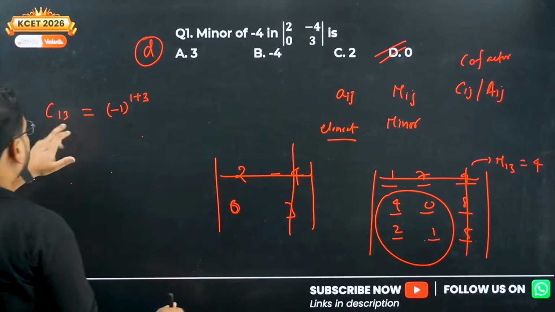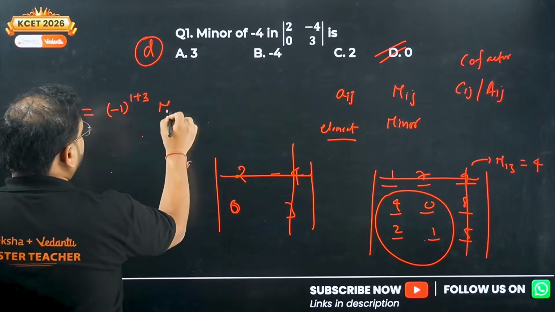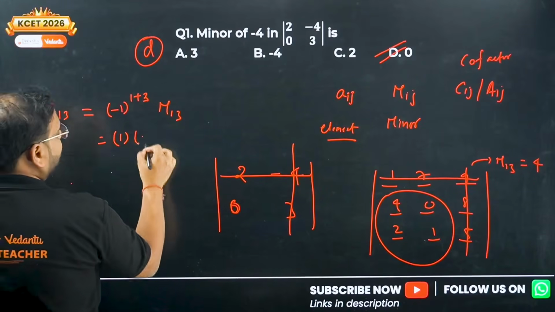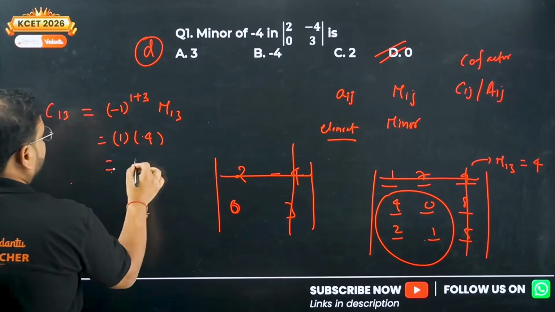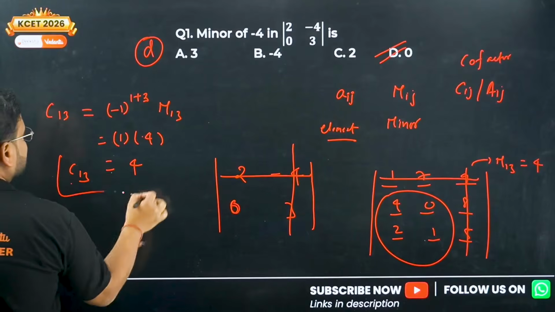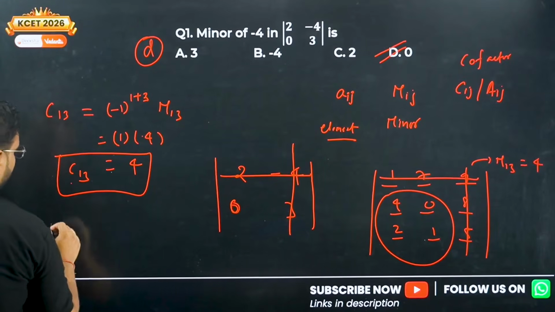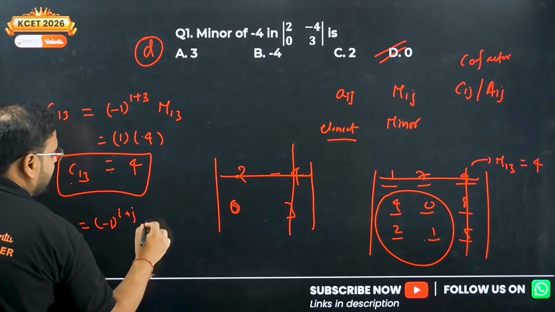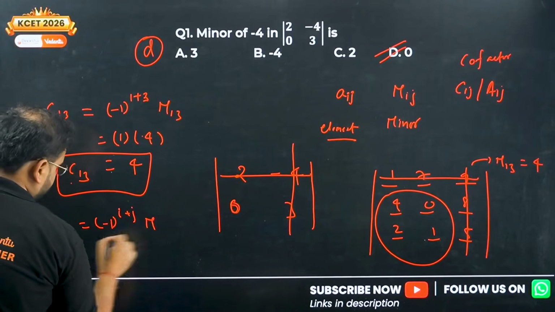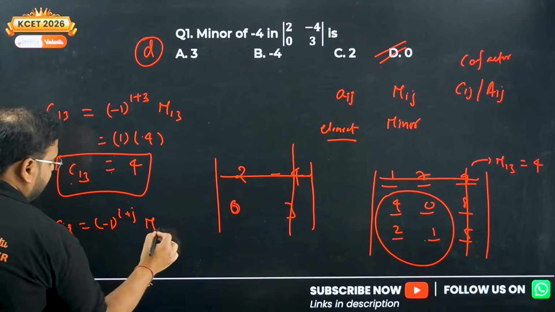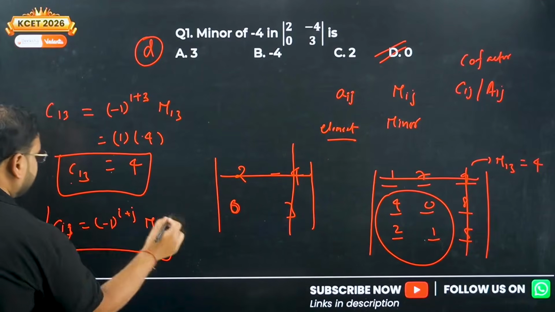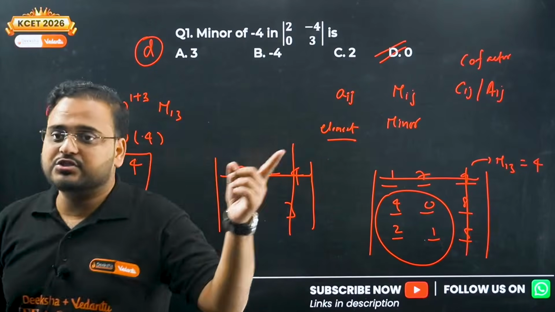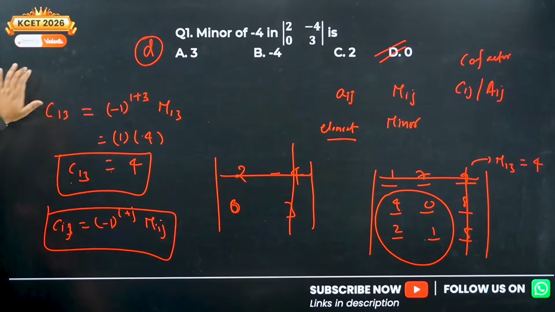C13, M13 and C13, okay. So minus 1 power 1 plus 3 and M13, minus 1 power 4 will be 1 only. 1 into M13 is how much? 4. This will be your cofactor. So basically the formula for your cofactor is given as minus 1 power i plus j Mij. This is your cofactor. That's how you find minor, and the element you know anyway.